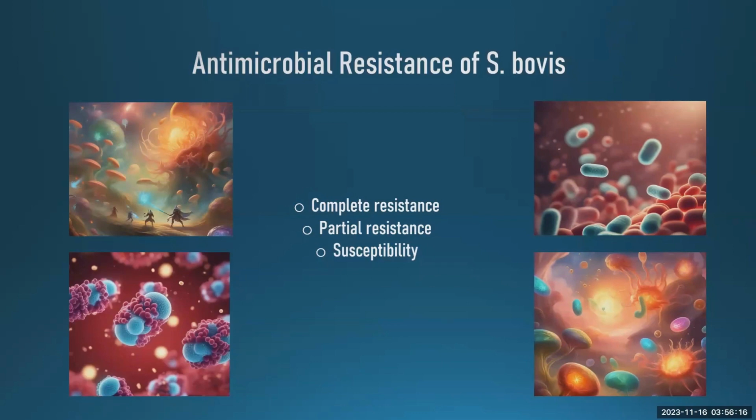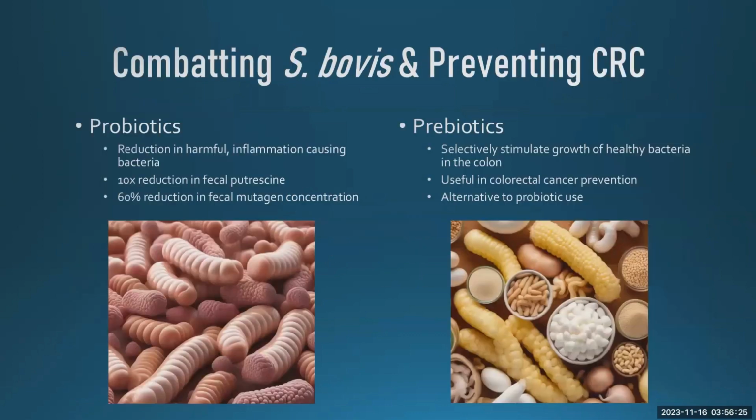Combating Streptococcus bovis and preventing colorectal cancer. In general, there's certain guidelines that are pretty standard that promote an overall healthier lifestyle, subsequently leading to reduction in colorectal cancer. Some of these factors and guidelines include regular exercise, avoiding smoking, avoiding excessive alcohol consumption, and overall just maintaining a healthy weight.